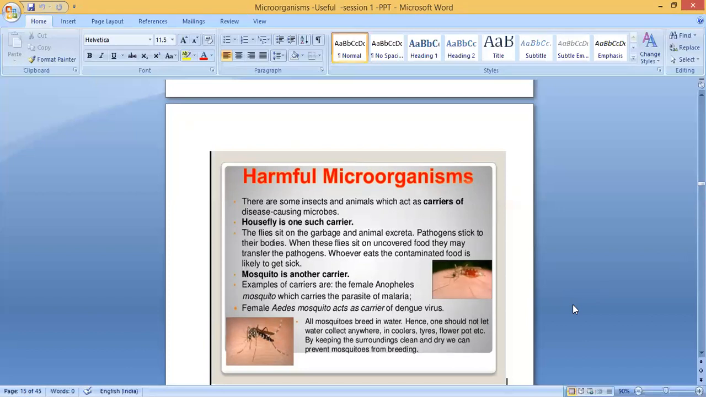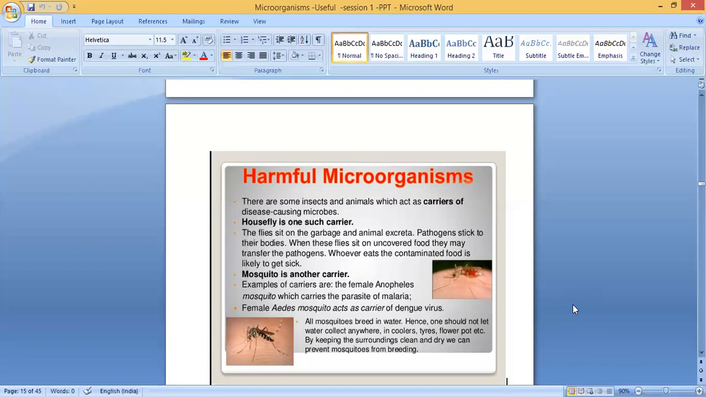Then mosquito is another carrier. Examples of carriers are the female Anopheles mosquito, which carries the parasite of malaria. There are male and female Culex and Anopheles mosquitoes. There are different types of mosquitoes. Here, the female Anopheles mosquito carries the parasite of malaria.